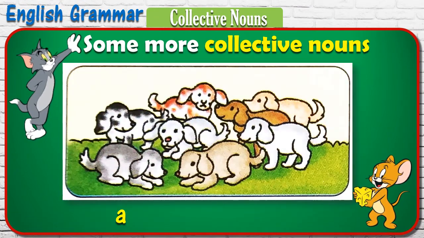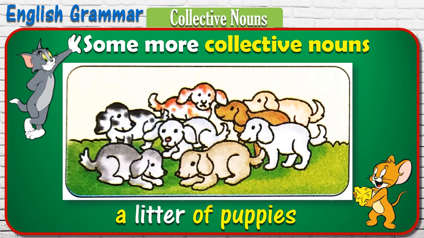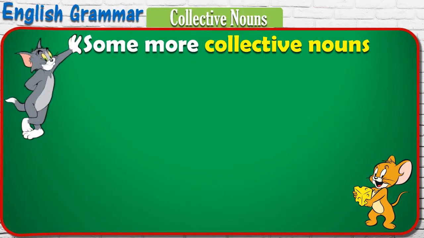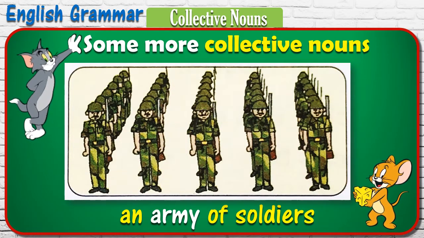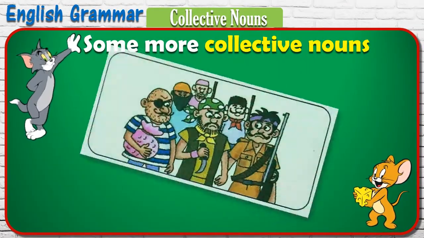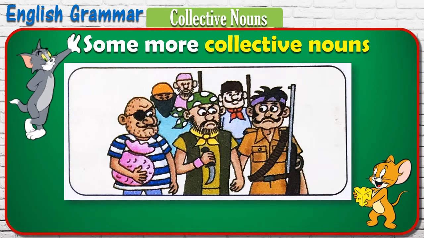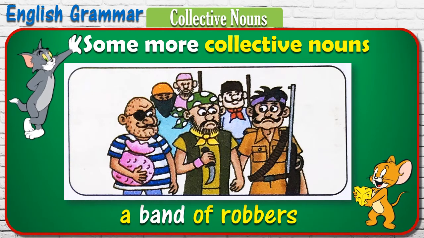A litter of puppies is a collective noun for the collection of puppies. An army of soldiers is a collective noun for a collection of soldiers. The collective noun for a collection of robbers is called a band of robbers.